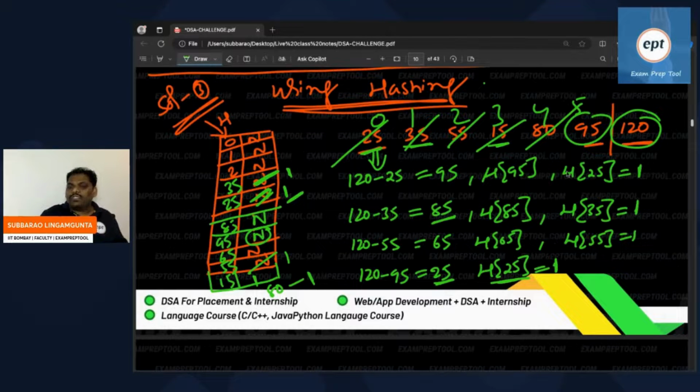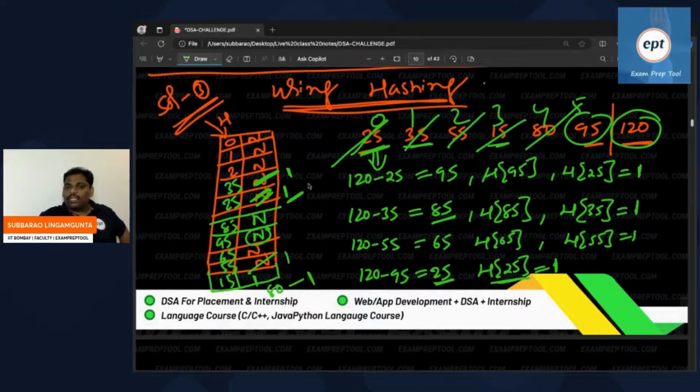What is the index number of 25? In the given array, the 25 index number is 0, and the 95 index number is 5. You can return them.